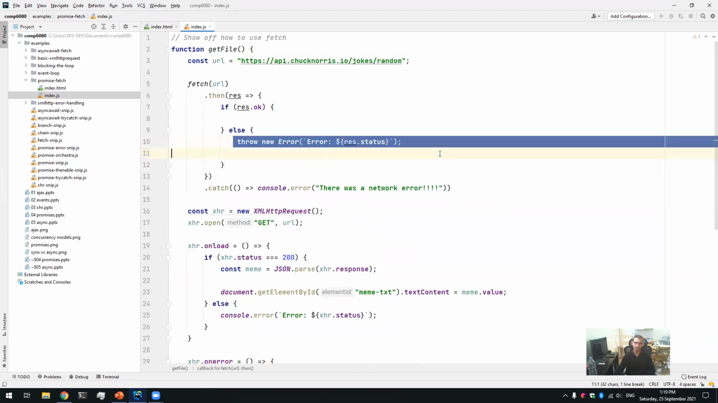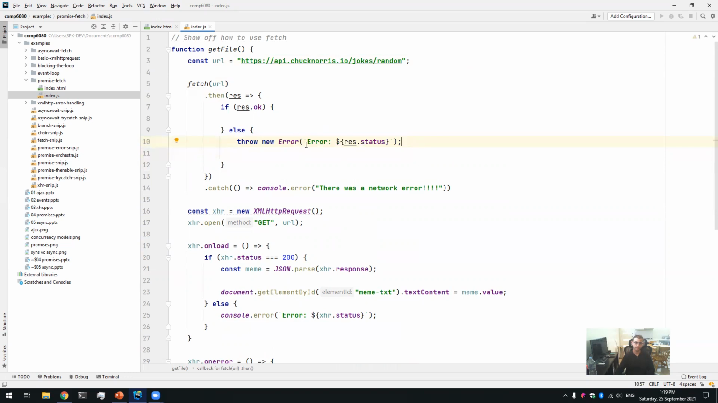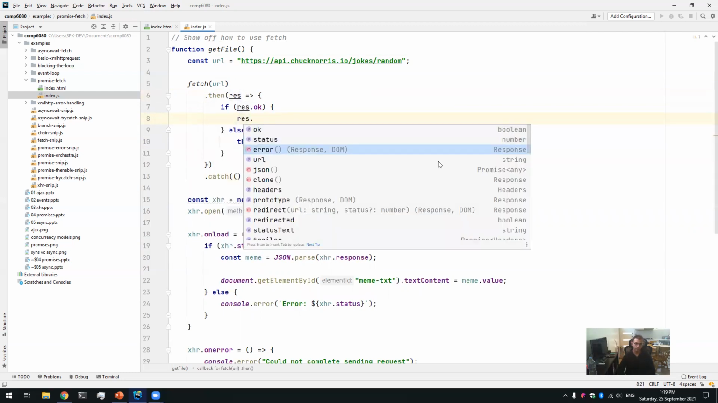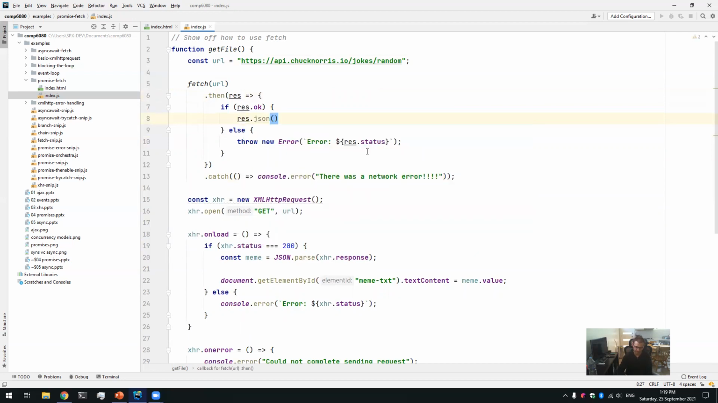Remember, if we throw this, this will count as an implicit rejection for this dot then, which will go inside of here. So that's exactly what we want. But if we are okay, then to get at the data, now that Fetch has native JSON support, there's actually a method called JSON like this. And as you can see, it actually will return a promise as well.